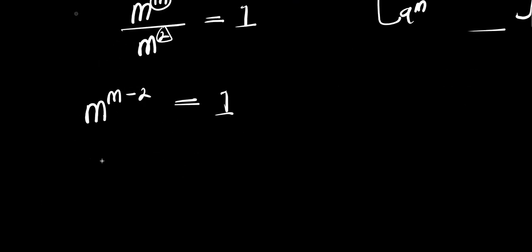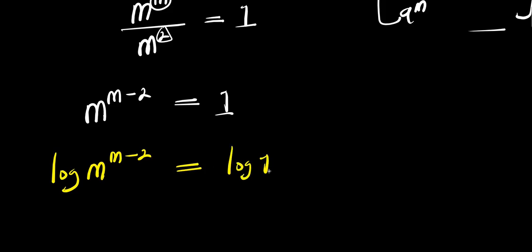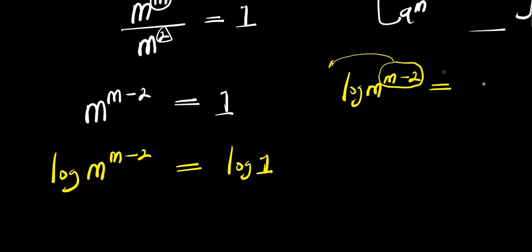Now the next thing you're going to do is to apply log of m to the power of m minus 2. This equals log 1. Now if you have log of m to the power of m minus 2, this simply means the m minus 2 here will come in front of the log. So you have m minus 2 times log m.